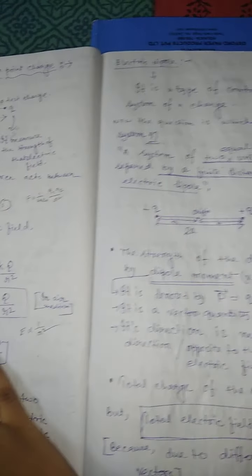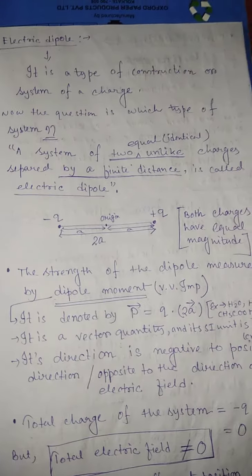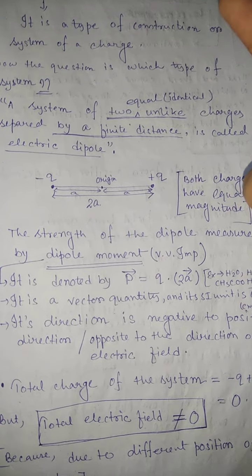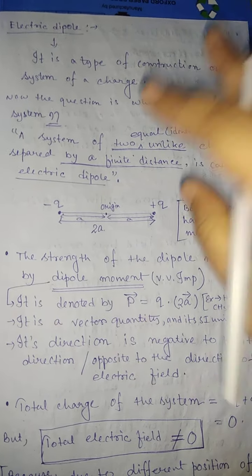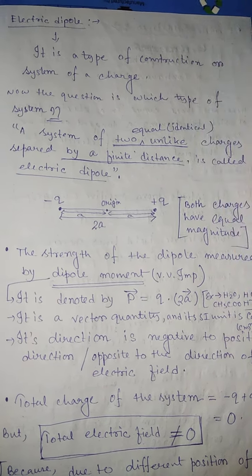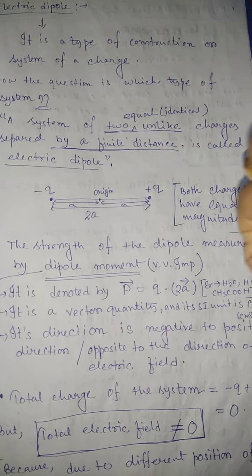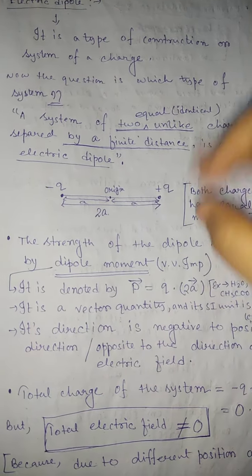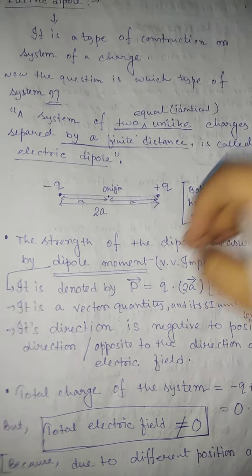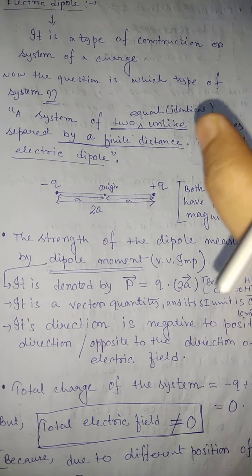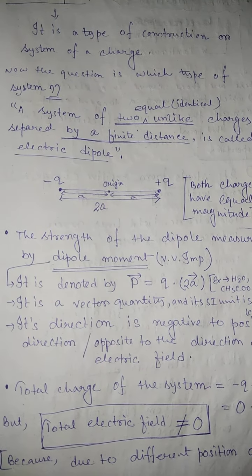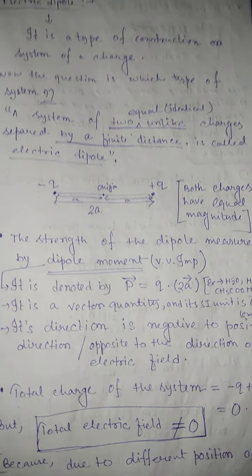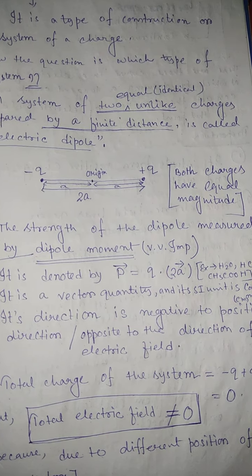Now we discuss a very important, new topic in this chapter, that is electric dipole. Di means two, pole means sides, so two poles are there. So what is an electric dipole? Basically it is a system of two charges. What is the type of those charges? The magnitudes are the same, but both are unlike charges. So one is plus q, another one is minus q.